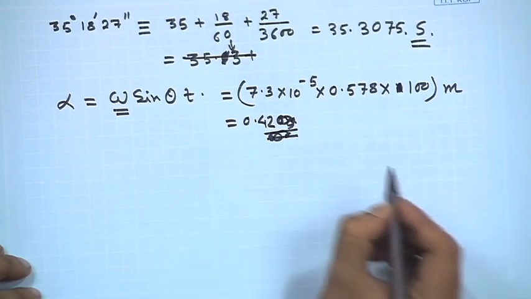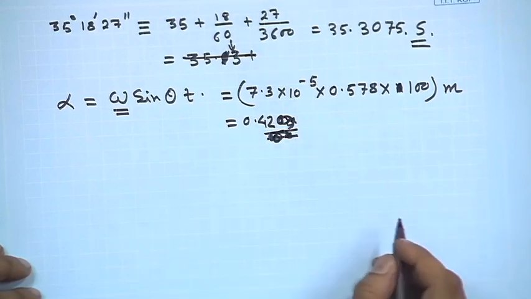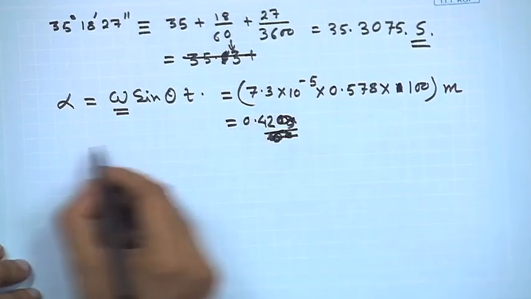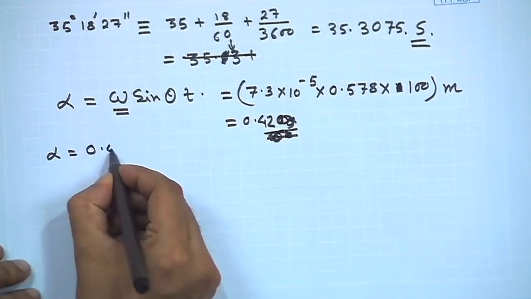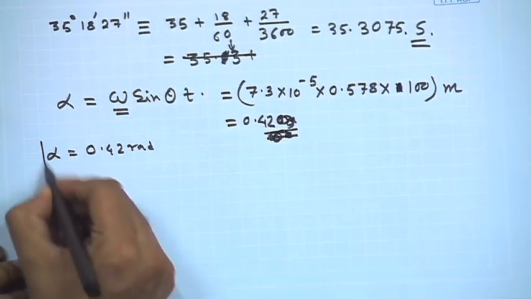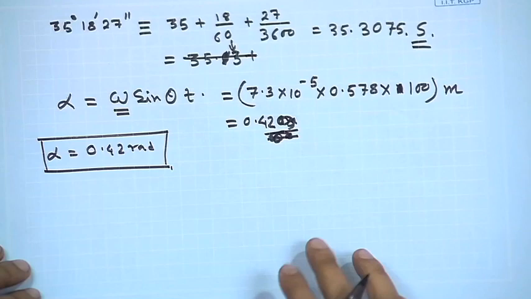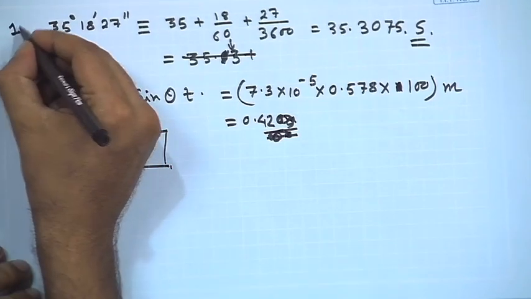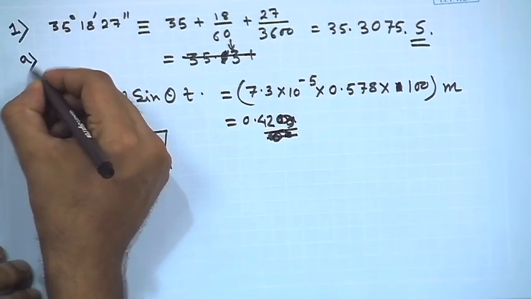It is a dimensionless number. So, 0.42 will be the angular deviation. So, alpha equals 0.42 radians, this is the answer. So, this is question number 1A.